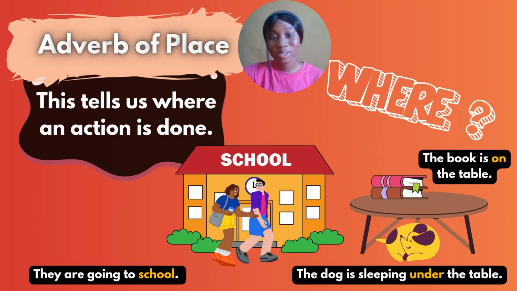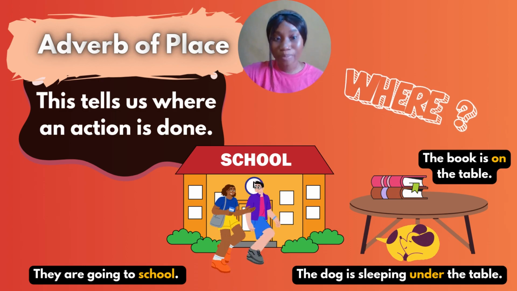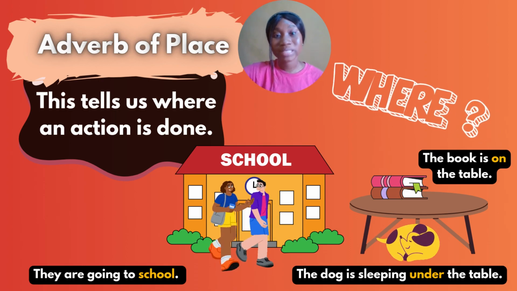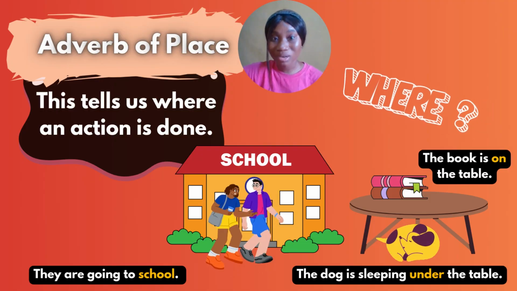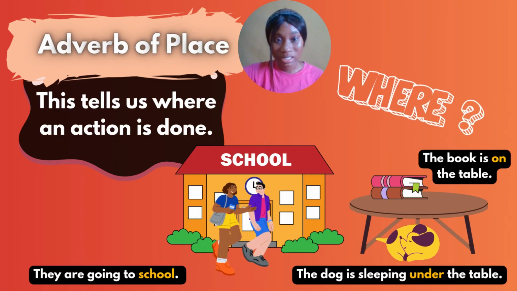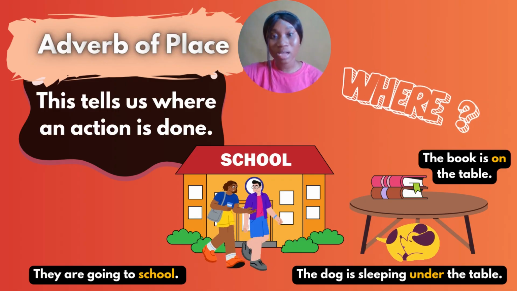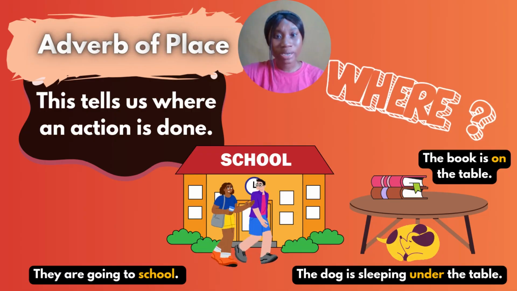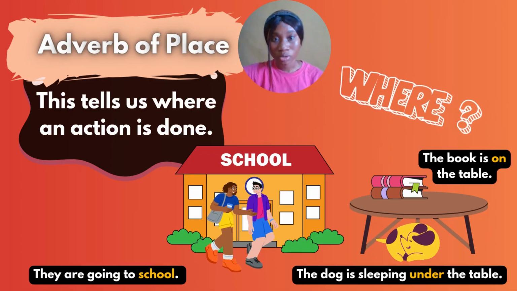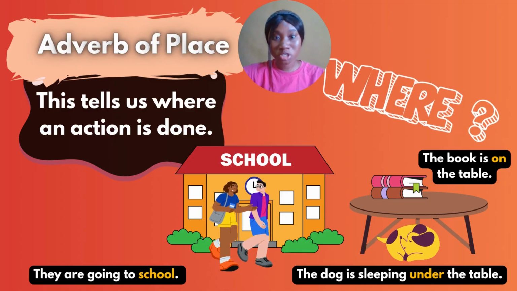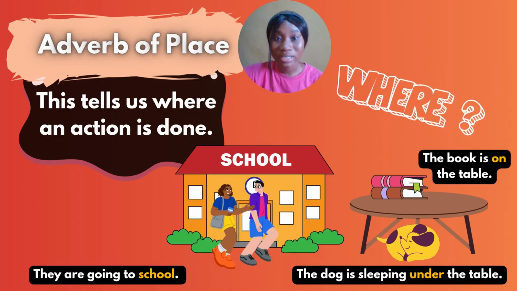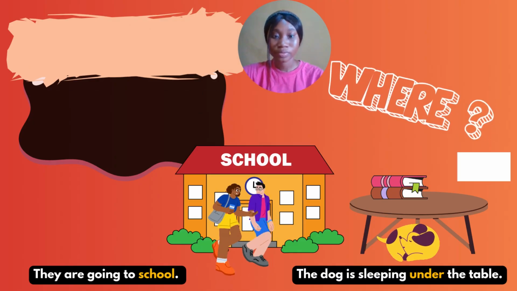And you can see the dog is sleeping under the table. So the dog is not sleeping on the table. The dog is not sleeping beside the table, but the dog is sleeping under the table. So where is the dog? Under the table. So that is adverb of place. So you can talk about an actual place or the position of a thing. So it's not just places like school, church, hospital. Okay, you can talk about positions like he is upstairs, she is inside, they are outside, the dog is under, the book is on the table.